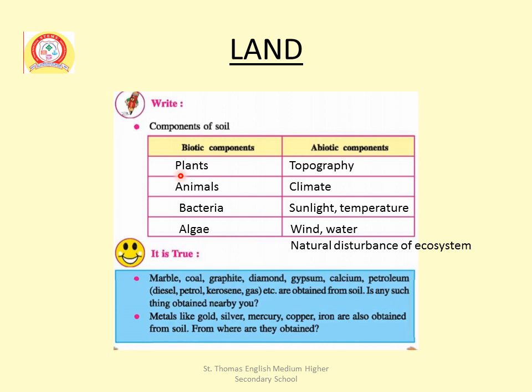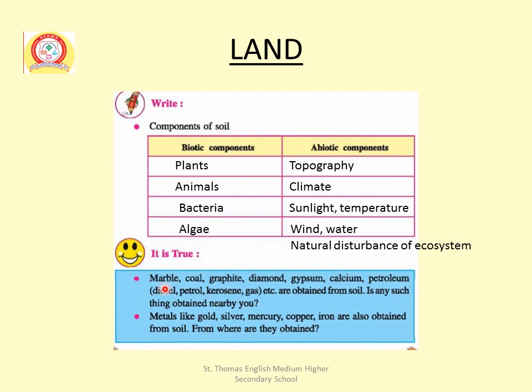So components of soil are of two types, biotic components and abiotic components. What are biotic components? They are plants, animals, bacteria, algae. And abiotic components, name them. What are they? Topography, climate, sunlight, temperature, wind, water, natural disturbance of ecosystem.